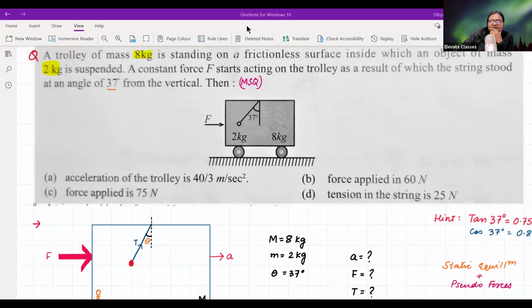Kashan, your option is correct, but in MSQ you have to give all the correct options. So if there are 3 correct options, you have to name all 3. If you miss even one, it is considered an incorrect answer. So in that sense, it is not correct. Vivek, not correct. Rahul, correct answer.